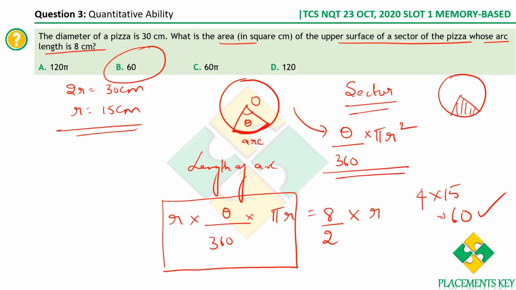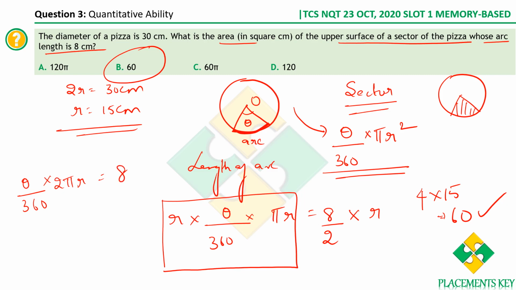Is it clear? The idea is very simple here. Sector area we are supposed to find. The sector area is theta by 360 into pi r square. We are given the length of the arc. A part of a circle is an arc. See how simple it is. I'm not doing anything, I'm just trying to convert this into our required formula. We have theta by 360 into 2 pi r, right? This is the length of the arc formula. This value is 8, as given in the question.